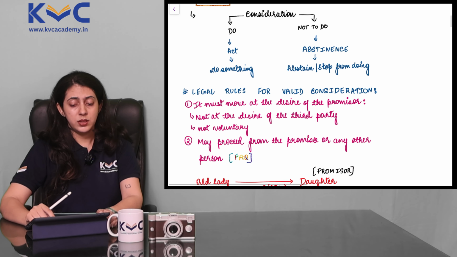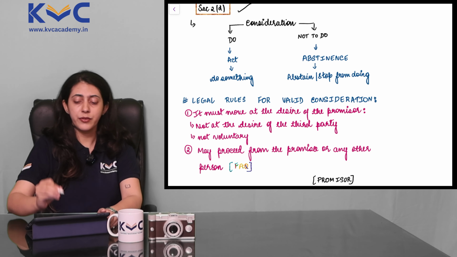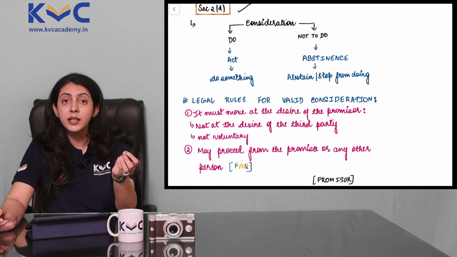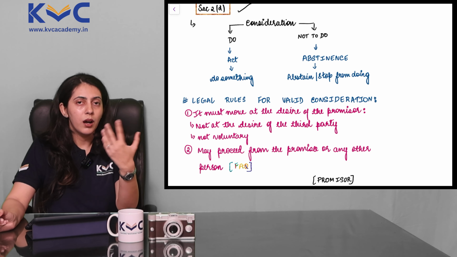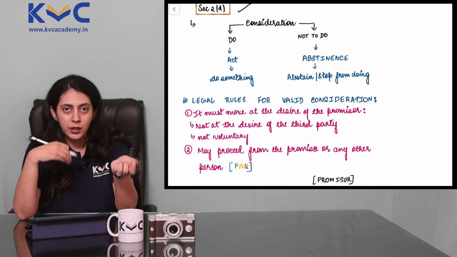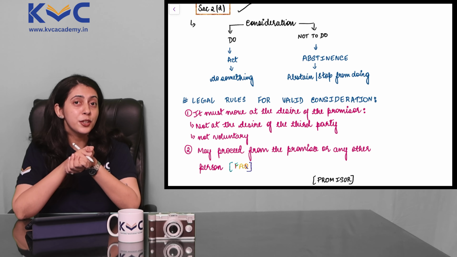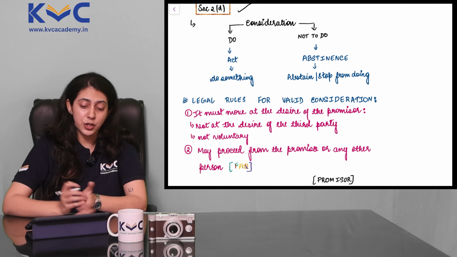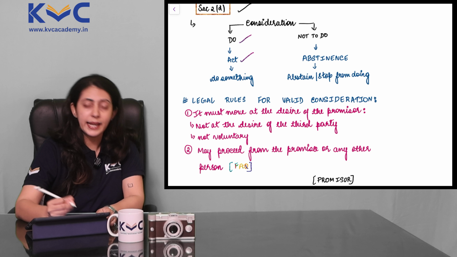Now, this consideration that we have could be something in return, and something in return could be for anything. If you want me to do something, you will give me something in return. But there is also a possibility that you don't want me to do something and I want something in return for that as well. So consideration could be to do an act.